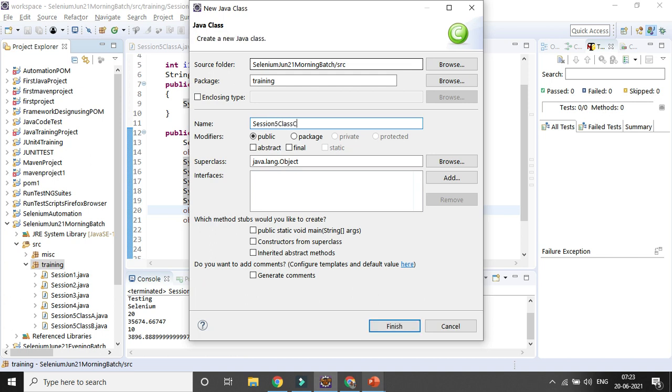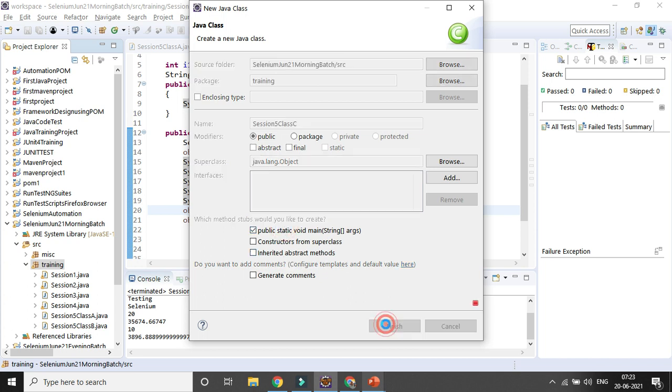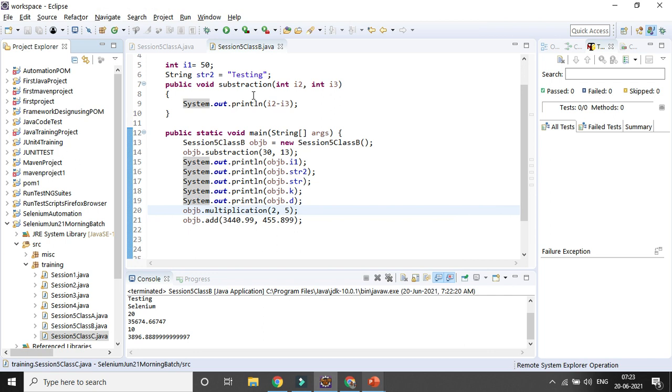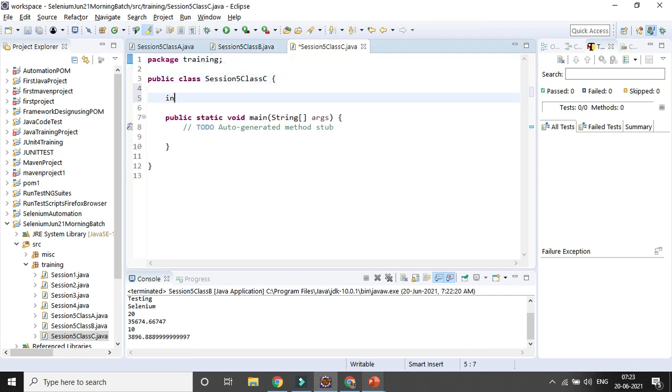Class C, right? In that class, I can create a variable, suppose an integer or maybe a string, str2 equal to inheritance.